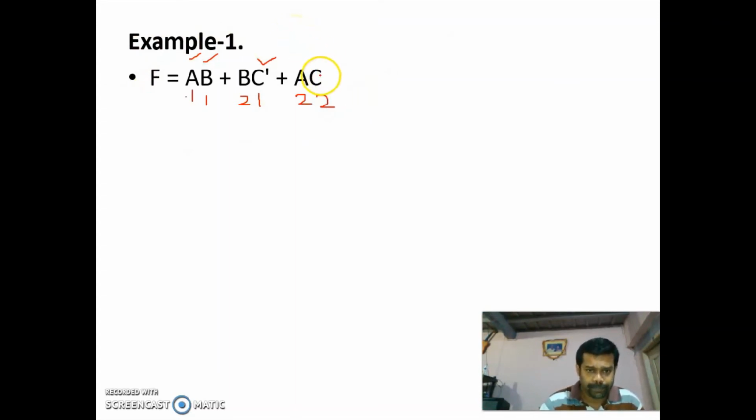So in the consensus theorem, the variable C has a complement. So this term and this term can't be neglected, and this term AB is redundant.